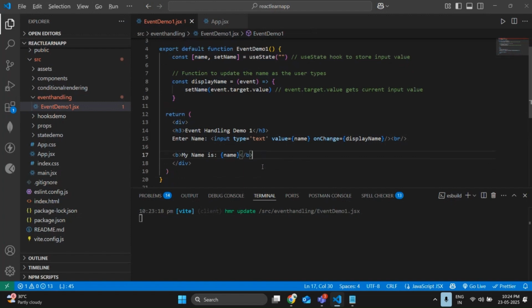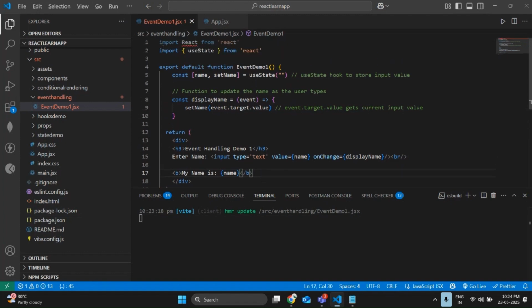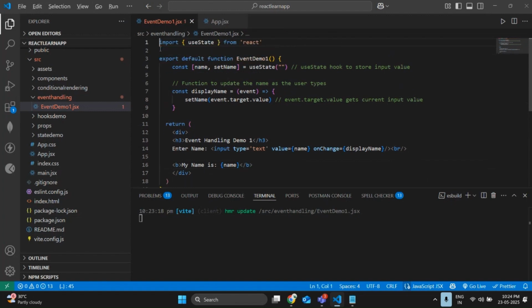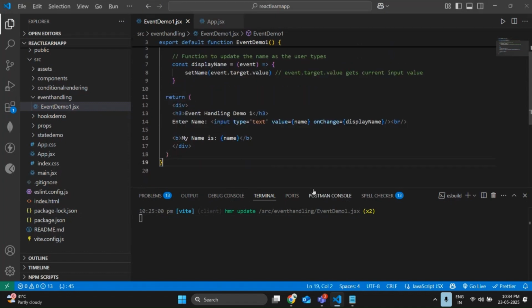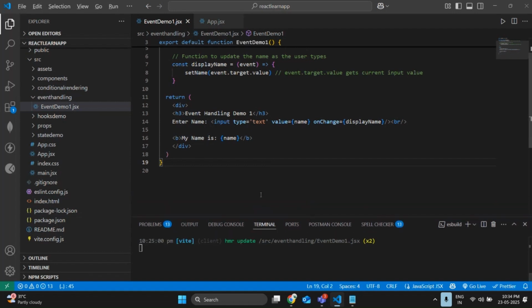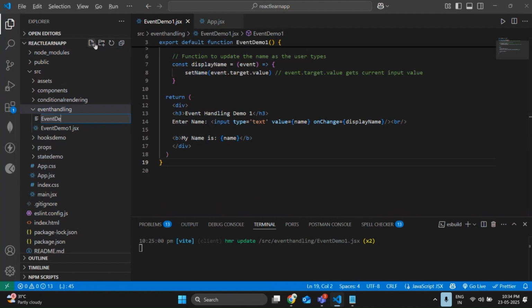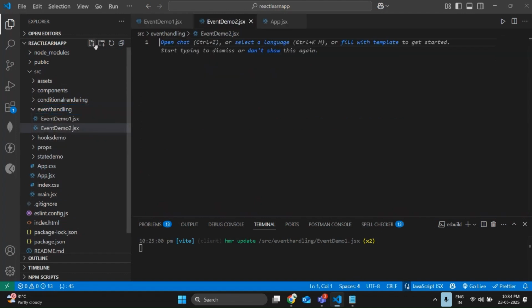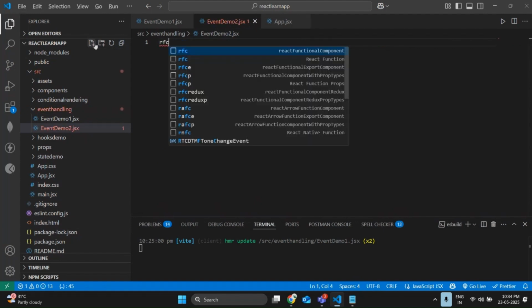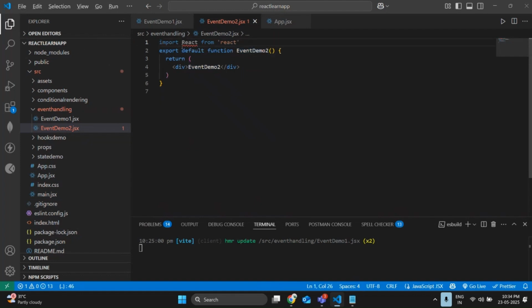This is the concept, but we'll discuss more and more on event handling. Okay, wait a second. Let me remove unwanted. Okay, so as of now we completed event handling demo one. Let me concentrate on event, we'll complete some more concepts and some more demos. So right click on event handling and create one new file, event demo two dot jsx. Next, let me use RFC again. Let me remove this unwanted. I don't want to see those red lines.